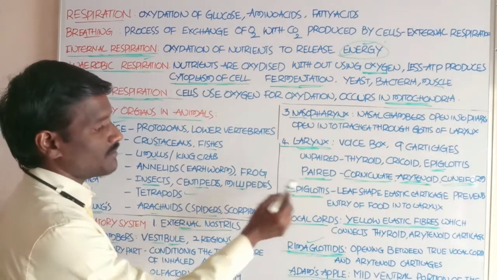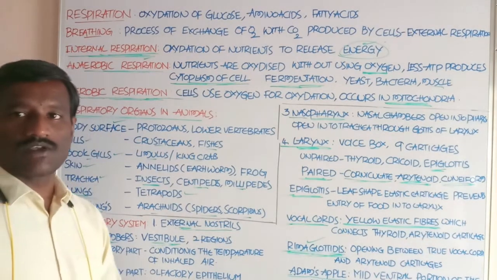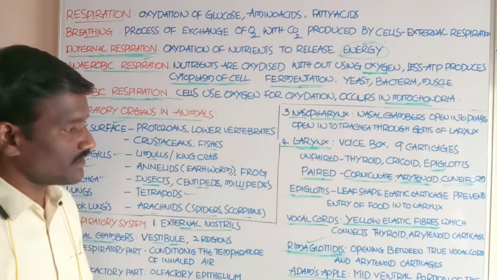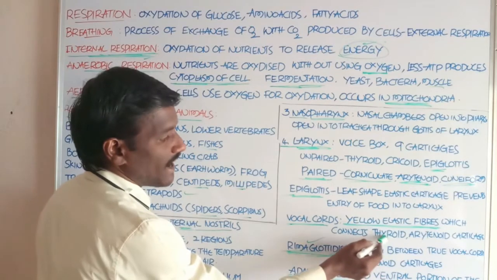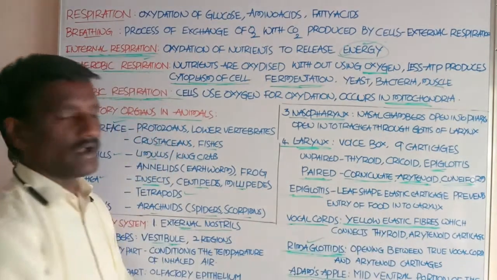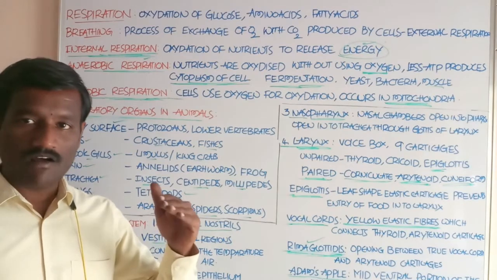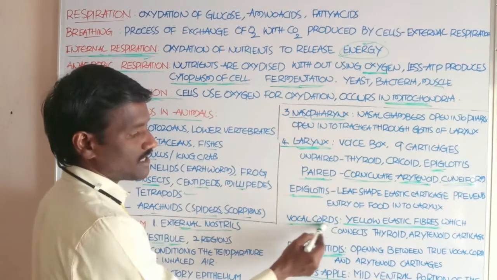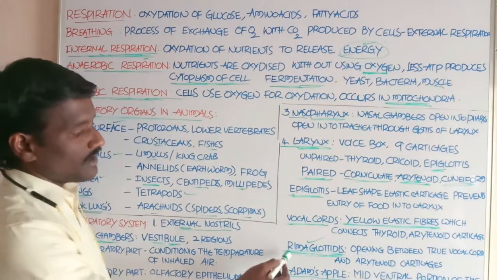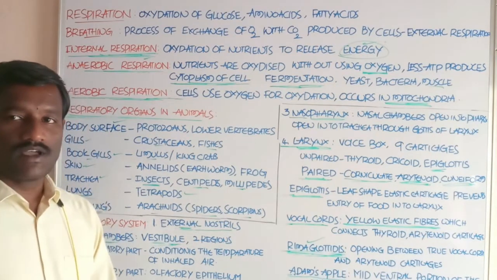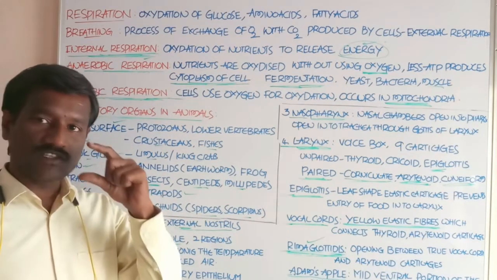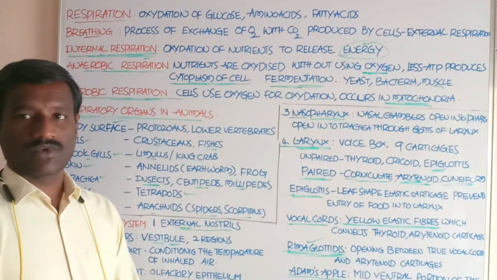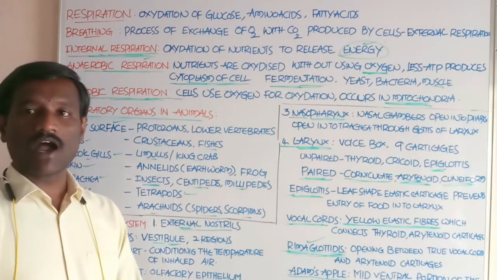Now about the vocal cords. Vocal cords are yellow elastic fibers which connect the thyroid cartilage and arytenoid cartilage. Thyroid cartilage and arytenoid cartilage are connected with yellow elastic fibers. These are called vocal cords. And rima glottis is the opening between the true vocal cords and the arytenoid cartilage. Students, this is about the rima glottis.